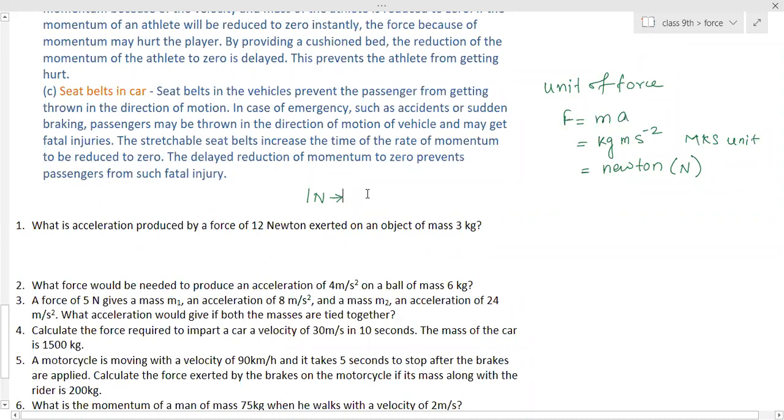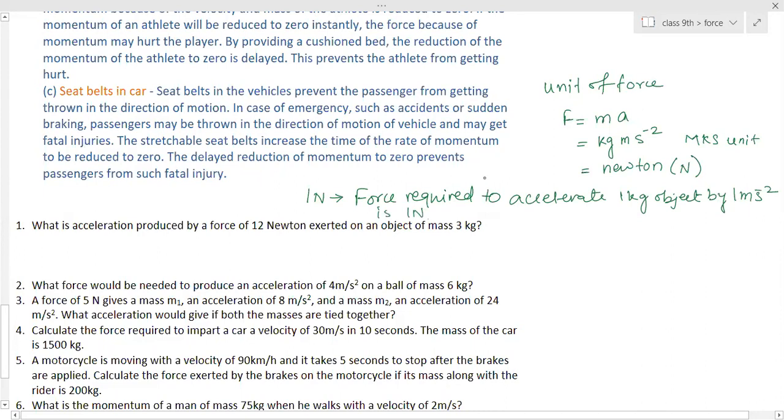You can write its definition as: force required to accelerate a 1 kg object by 1 meter per second square is 1 Newton.